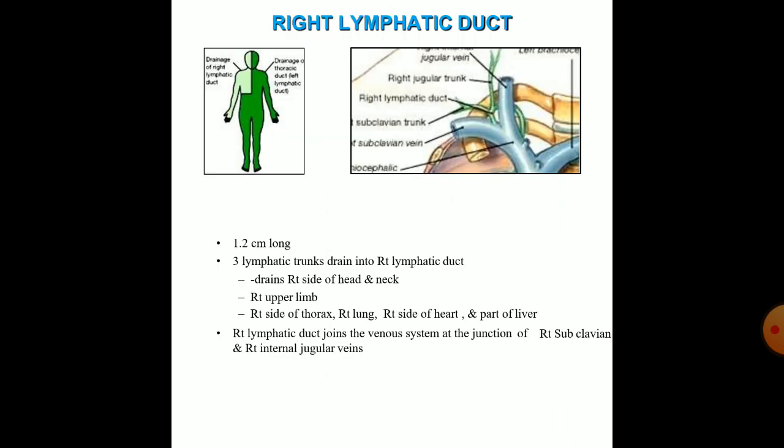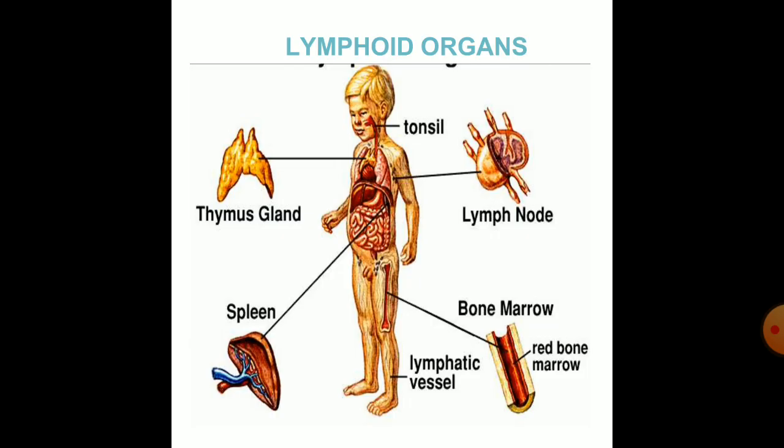This is the right lymphatic duct, which is 1.2 centimeters long. Three lymphatic trunks drain into the right lymphatic duct: the right-sided head and neck, lymph from the right upper limb, right side of thorax, right lung, right side of heart, and part of liver. The right lymphatic duct joins the venous system at the junction of the right subclavian vein and right internal jugular vein.